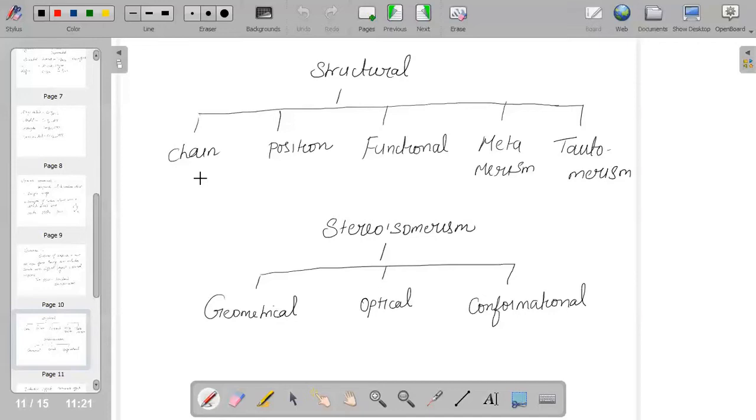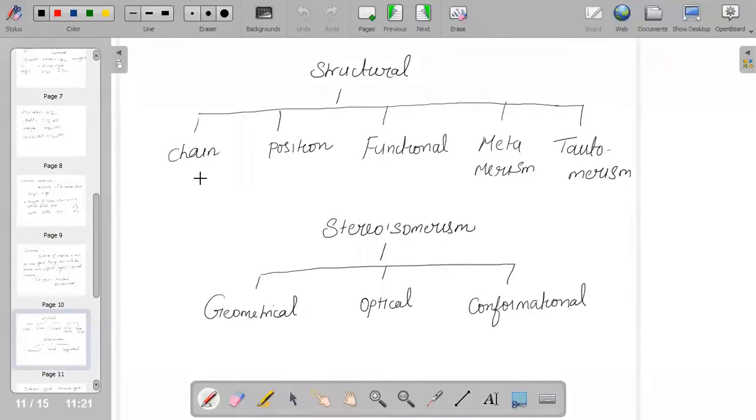And position, as the name says, means the compounds have the same molecular formula, but there is a difference only in the position of the substituents.